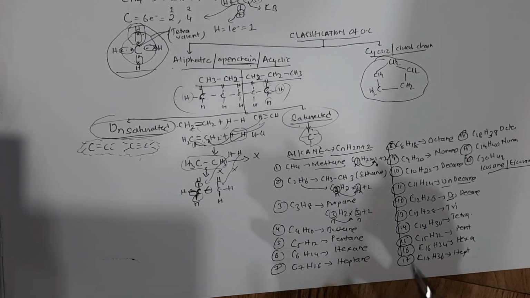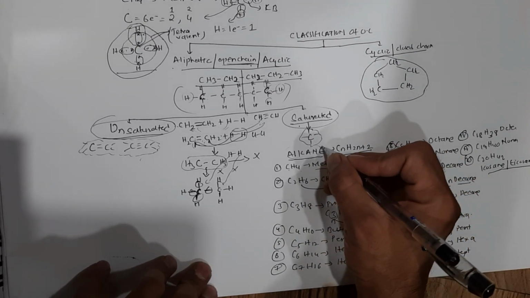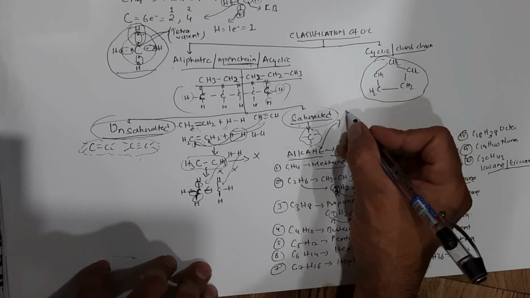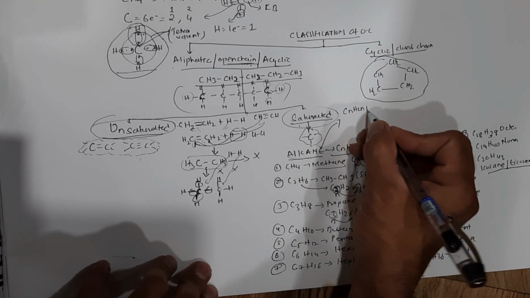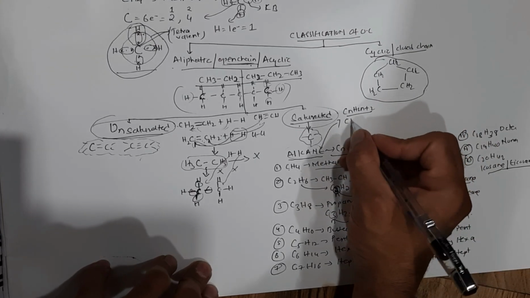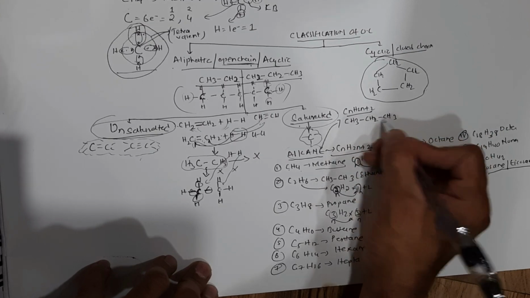Now you have also seen some derivatives of alkanes as saturated compounds. For example, alkane is represented as CnH2n plus 2. Let's take a base alkane. I take propane, CH3 single bond CH2 single bond CH3. You have seen this structure.